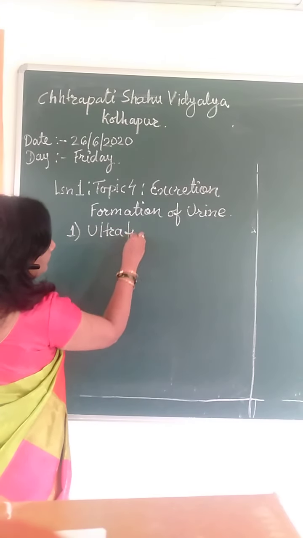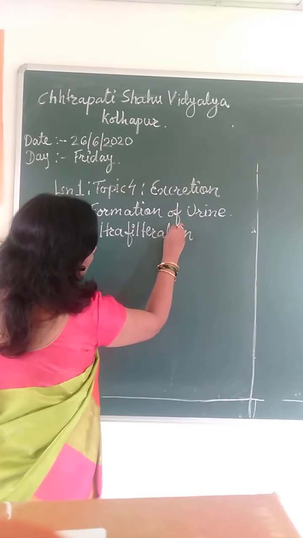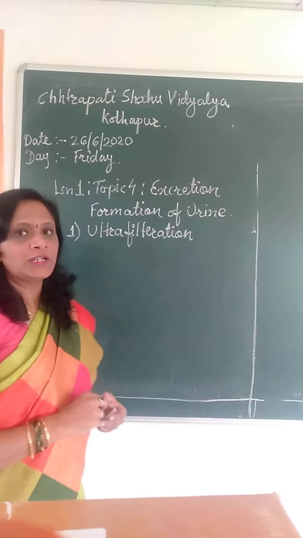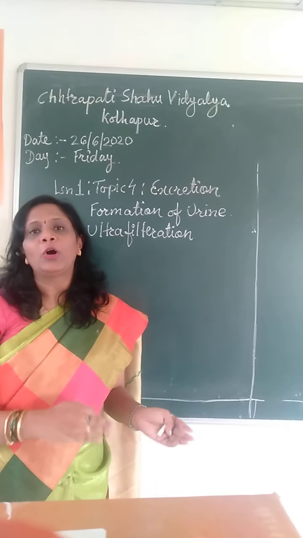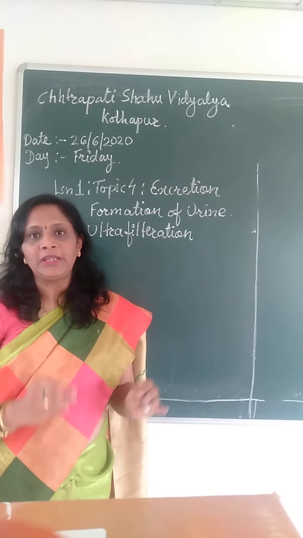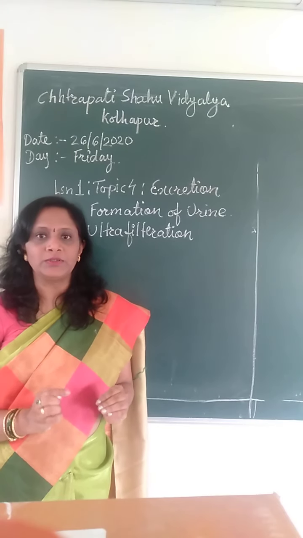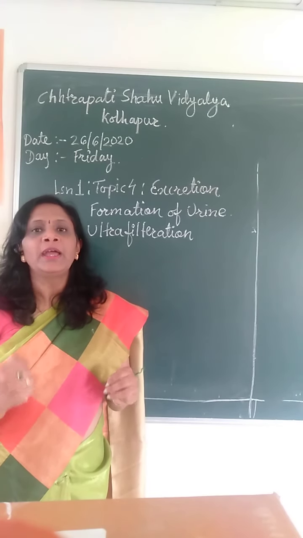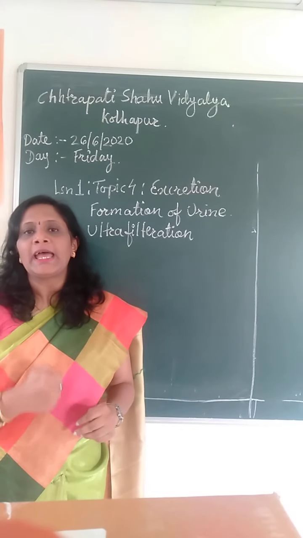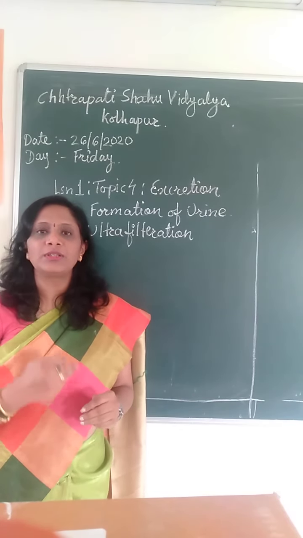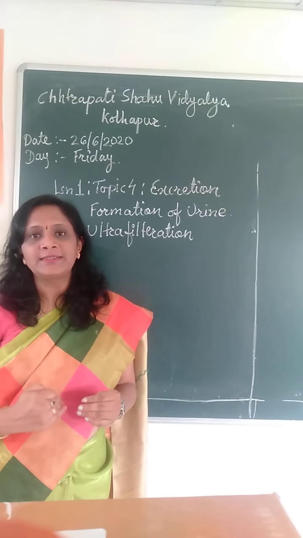ultrafiltration. In ultrafiltration, what happens? The glomerulus, where from the renal artery the waste-containing blood enters the nephron. In the glomerulus, by the high pressure of the blood, diffusion takes place, and by the process of diffusion and osmosis, the exchange of things takes place.